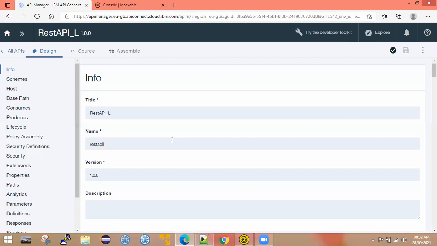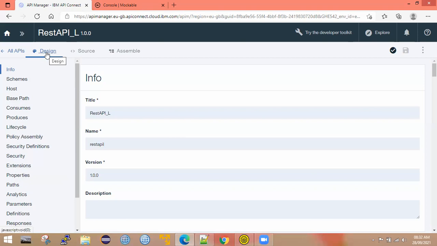Here we will have organization. Those are similar to the domains in the data. Okay, so once I click on create API, it navigated us to the design page, right? Design, source, assemble, we will discuss them later as source and assemble. So now let me explain about the design. Once you click on create API, it is navigated to the design page, right?